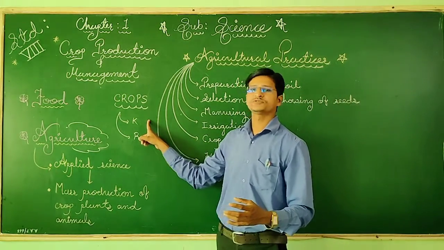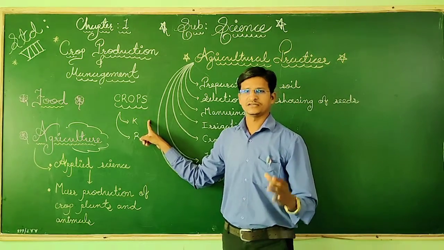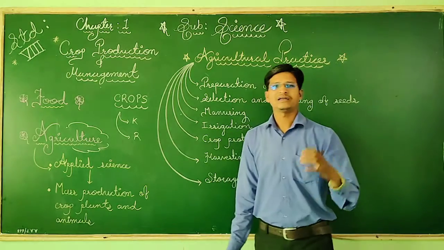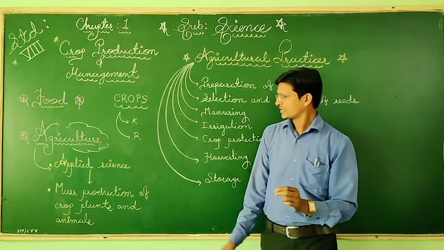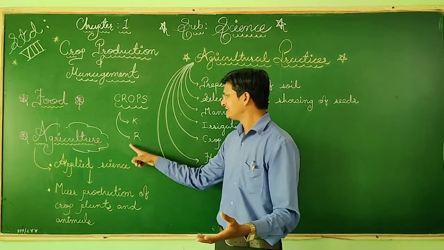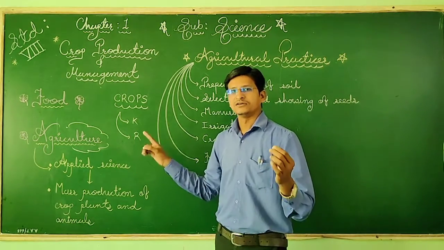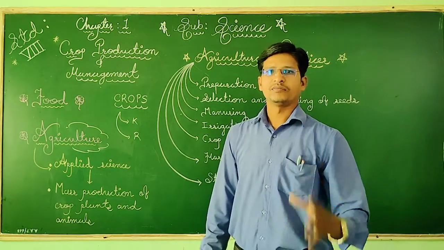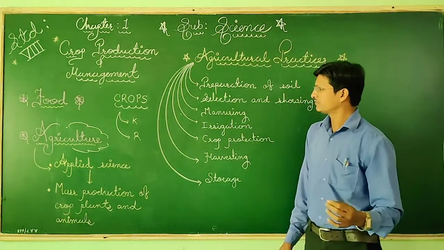So kharif crops grow in the monsoon season, in the months of June to July. And rabi crops are grown in winter season. We can take the example of wheat. Wheat is a rabi crop and is grown in October and November. Okay, so this we have discussed.